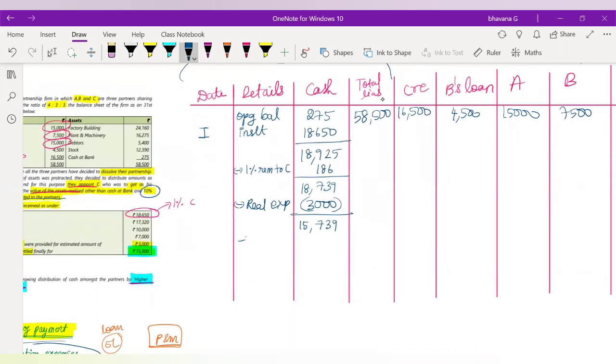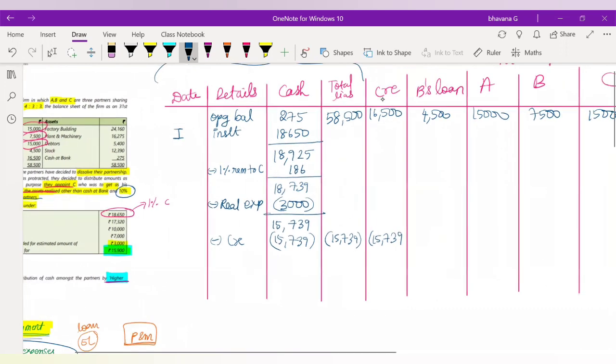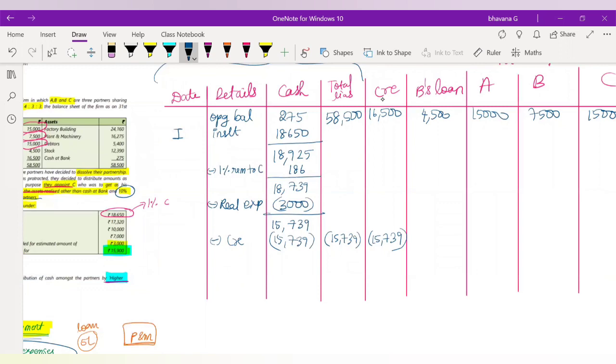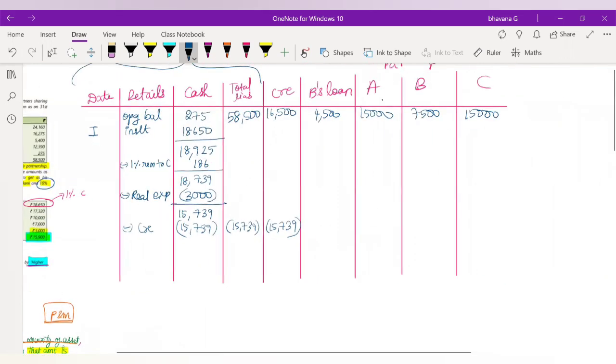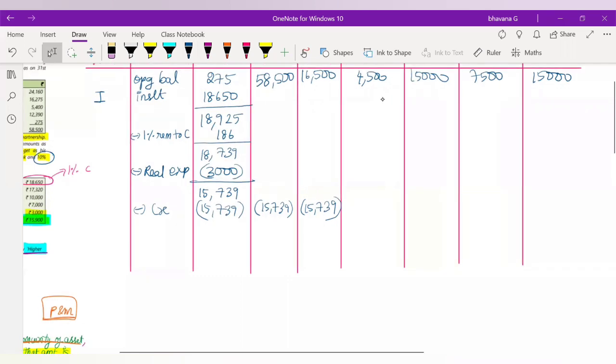So from here you will do minus creditors, 15,739. From total liabilities also 15,739 will get reduced, because we are paying to creditors, right? So when you do this, what will be your remaining creditor balance? You will have to write here.